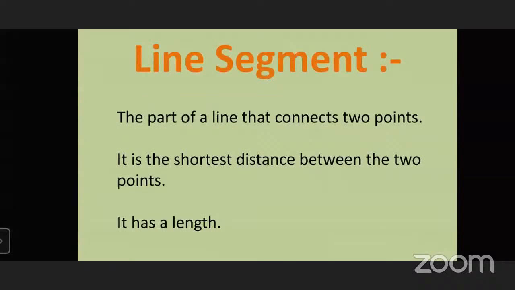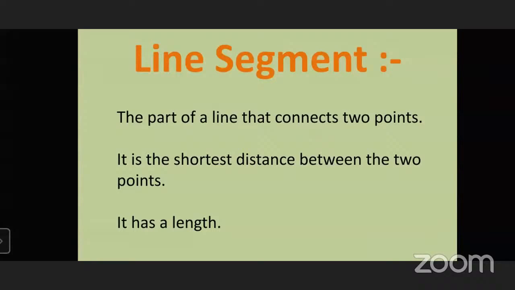Now line segment. What is a line segment? A line segment is the part of a line that connects 2 points. It is the shortest distance between the 2 points. It has a length.